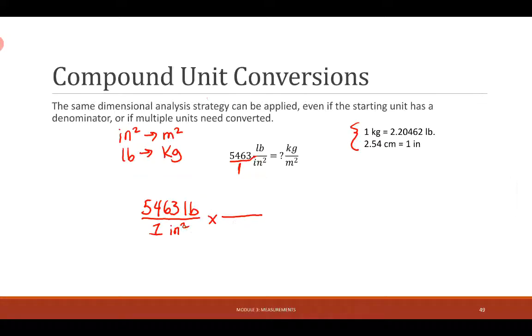I'm wanting to cancel out my inches. So I can put inches there. But I don't know off the top of my head how many inches are in a meter, so I'm going to first go into centimeters.